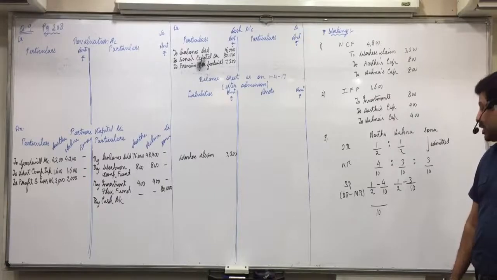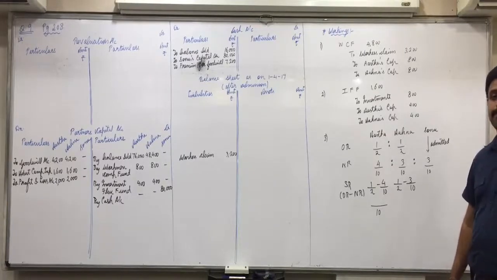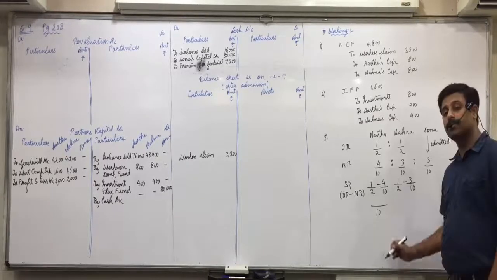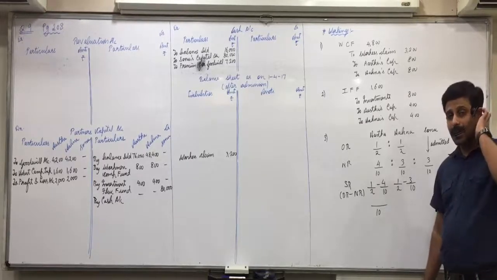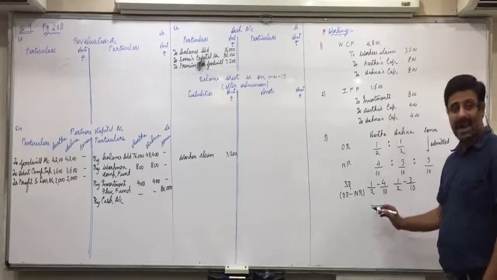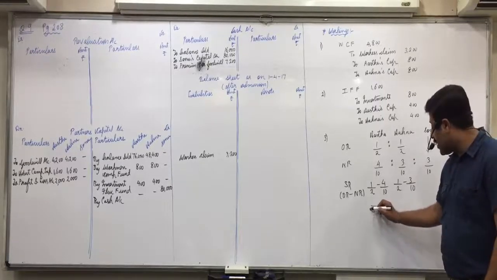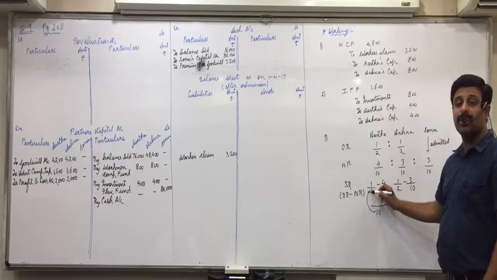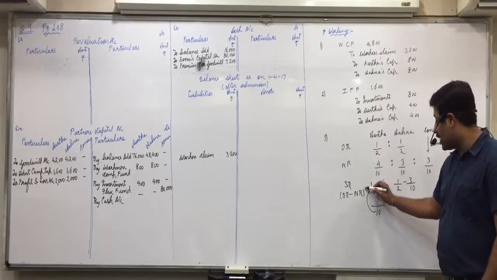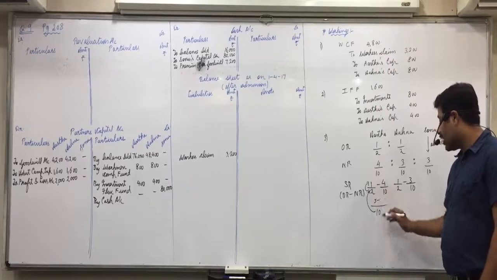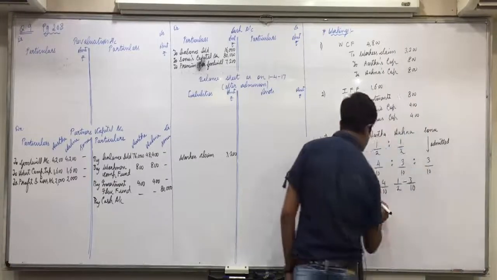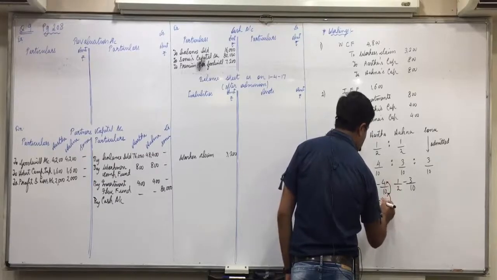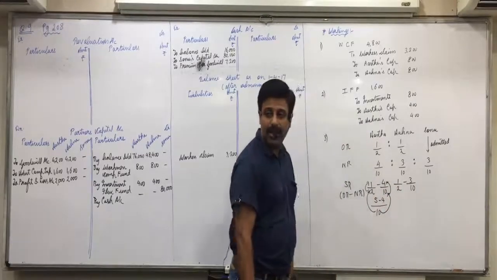Further, tell me the numerator. 10 divided by 2, 5 into 1, 5. I explained this shortcut to you. Minus 10 divided by 10, 1 into 4, 4. Are you all clear with this?